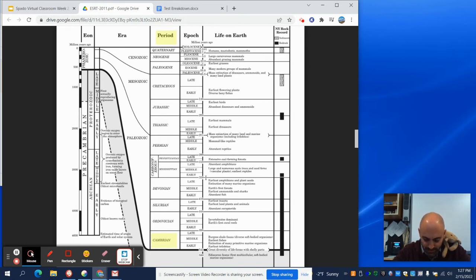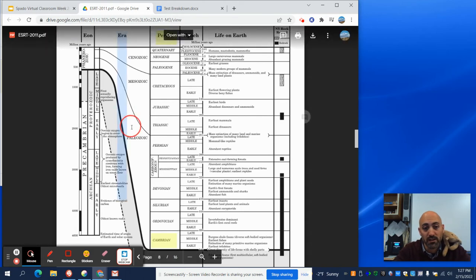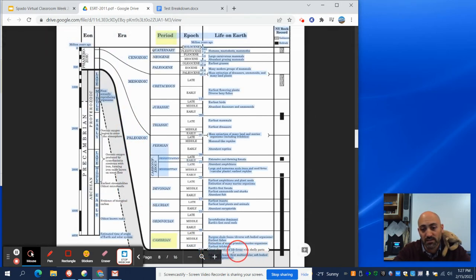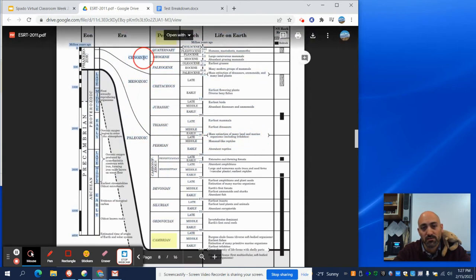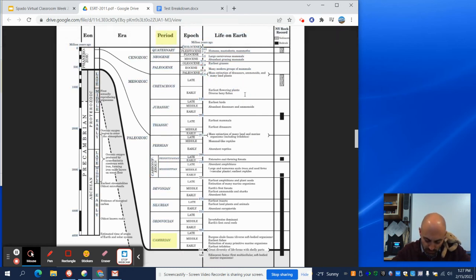Number 8, 9, 10. What event occurred at the start of the blank era? So looking up, the start of the Paleozoic would have been the events down here. The start of the Mesozoic would be these events right here. The start of the Cenozoic would be these. So the start of the Cenozoic is the end of the Mesozoic.